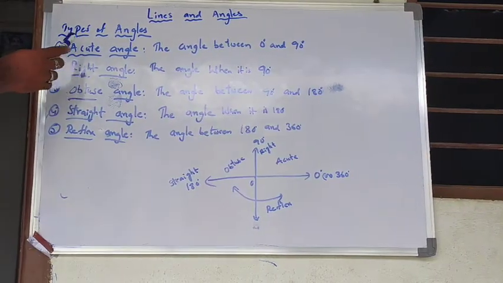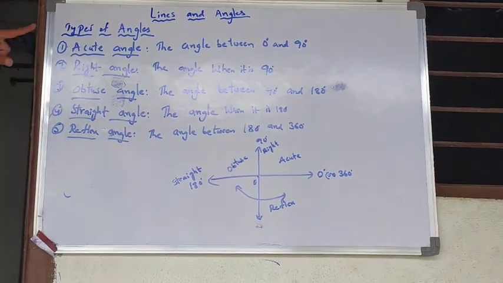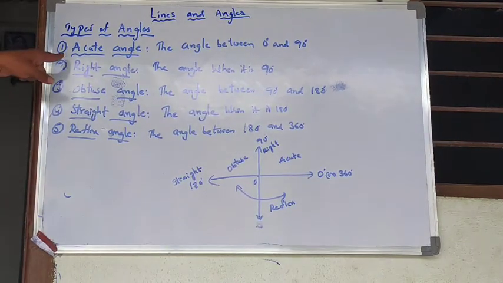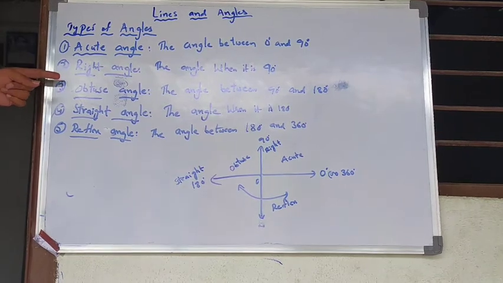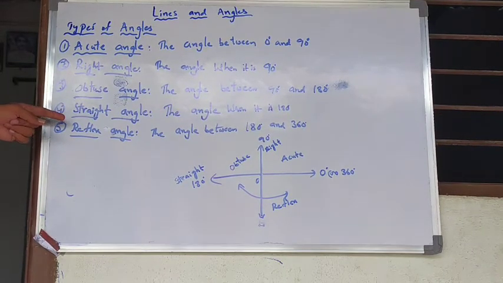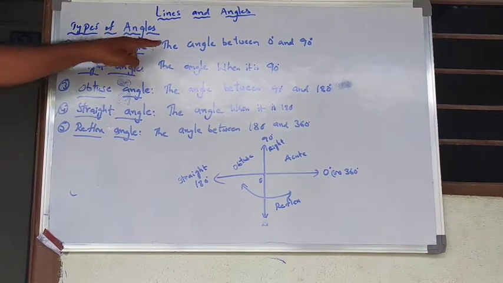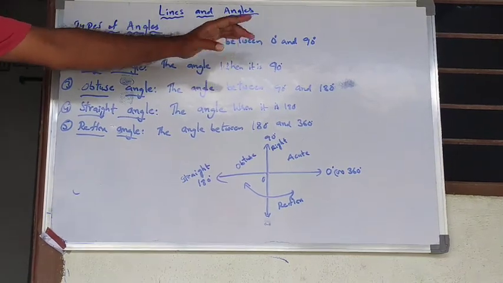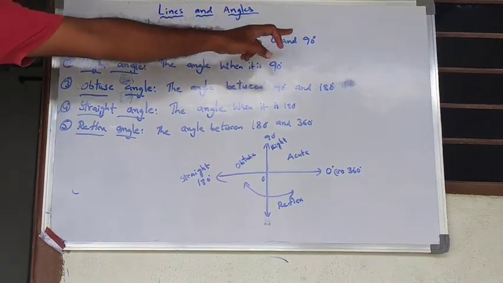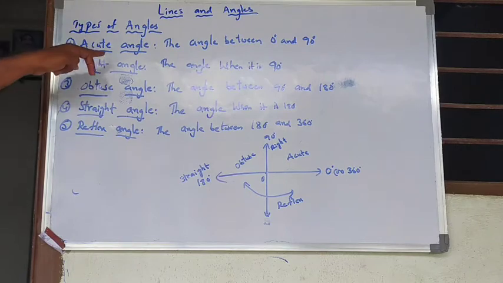Okay, next we will talk about types of angles. Totally we have five types of angles: acute angle, right angle, obtuse angle, straight angle and reflex angle. If we talk about the acute angle, it is the angle between 0 and 90 degrees. It means that apart from 0 and 90, the remaining angles we are going to call acute angles.